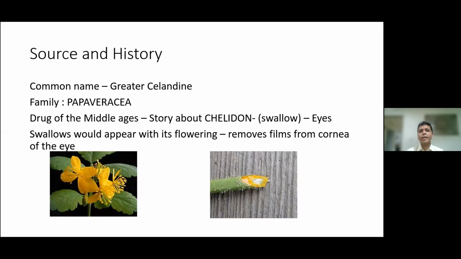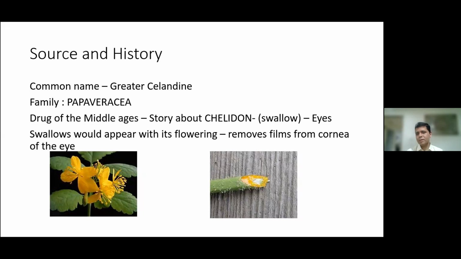It gets its name Chelidonium from the Greek word Chelidon, which means swallow. Swallow is a very famous bird and it was considered a bird of good luck. I'm talking about 14th and 15th century Europe. These swallows would appear in Europe when this flower would come. And this is a huge field of these flowers, just like the opium poppy flowers. And it was believed that the swallow's eyesight was because of this drug. Apparently the juice of this drug removes the films from the eyes and improves the eyesight. Therefore, Chelidonium becomes a very important eye remedy also.